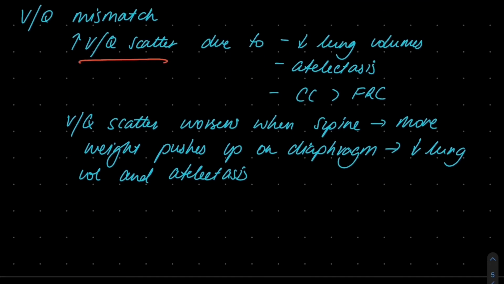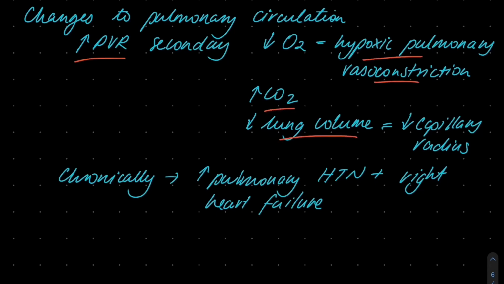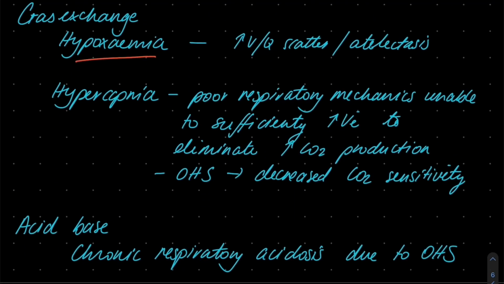There is increased VQ mismatch, which contributes to the reduced arterial partial pressure of oxygen. There is increased pulmonary vascular resistance due to hypoxic pulmonary vasoconstriction, increased carbon dioxide, and reduced lung volumes. Over the long term, this causes pulmonary hypertension and right heart failure. Finally, there is hypoxemia, hypercapnia, and a chronic respiratory acidosis.